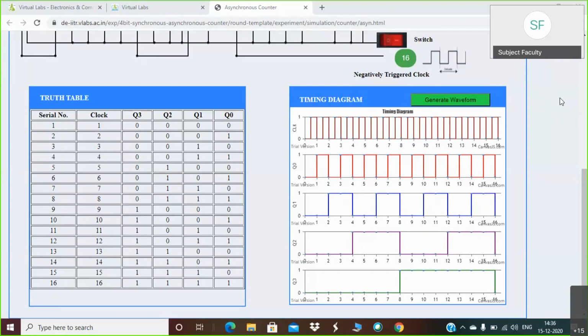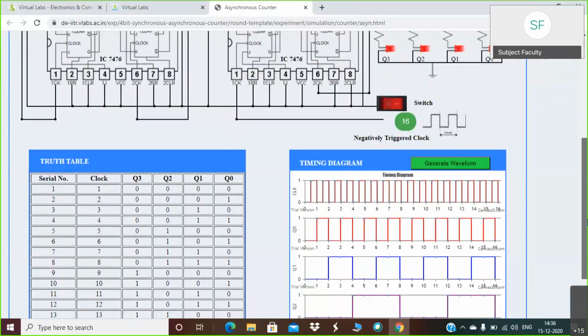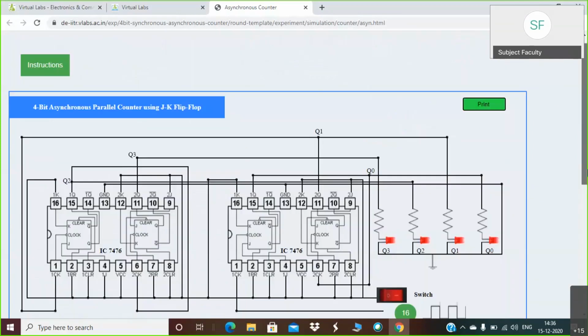Okay. So I hope you don't have any query or doubt regarding this practical. Now you have to just perform the synchronous part in this particular experiment. Okay. Don't go for the asynchronous part. All right.